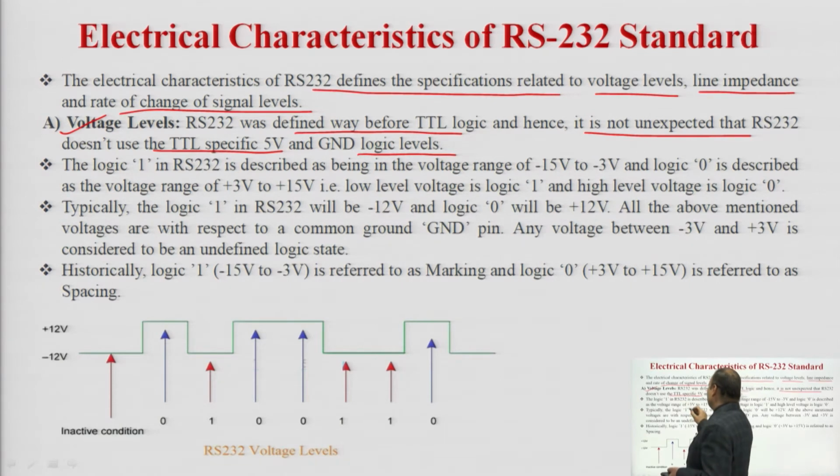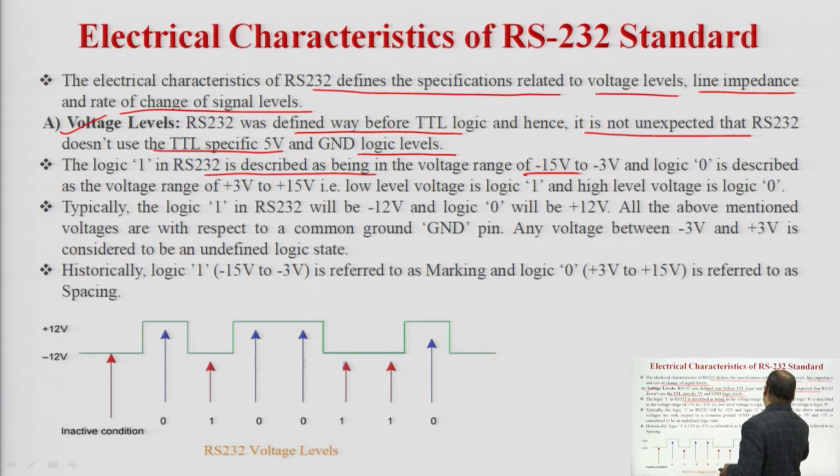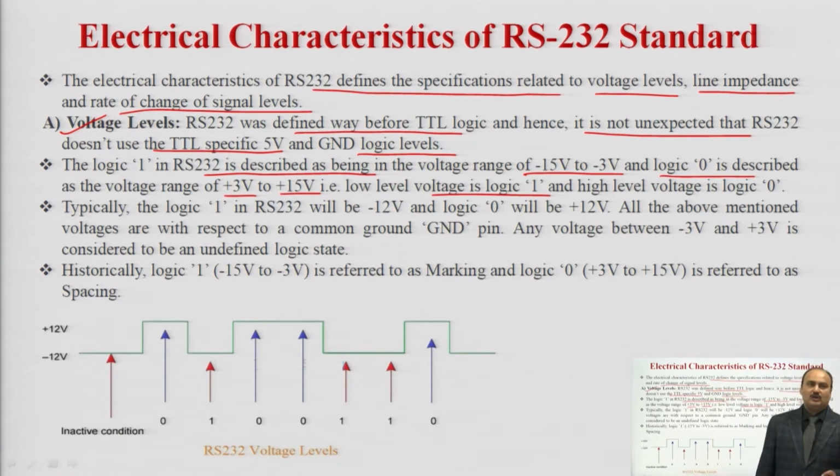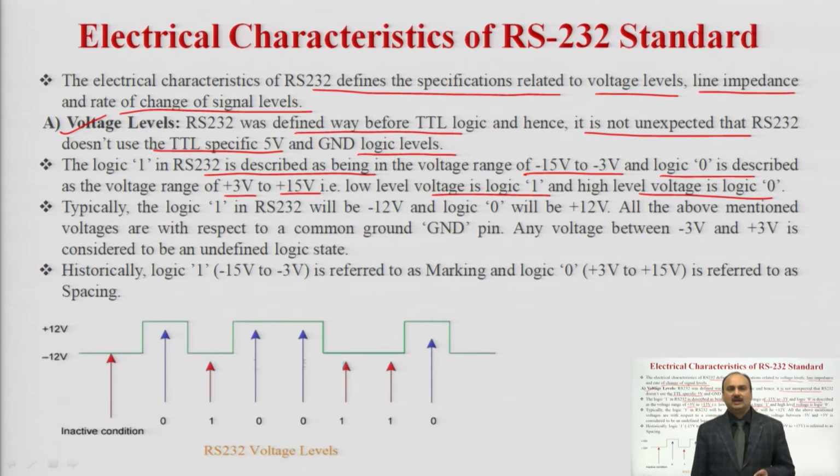Logic 1 in RS-232 is in the voltage range of -15 volt to -3 volt, and logic 0 is in the range of +3 volt to +15 volt. So, low level voltage is logic 1 and high level voltage is logic 0. This is required to remember.